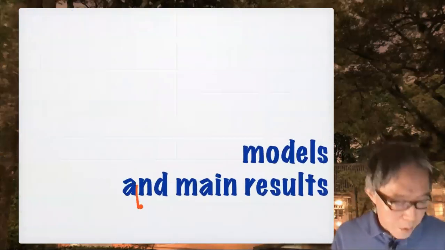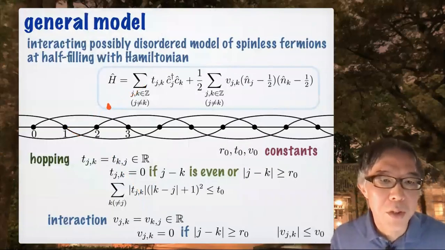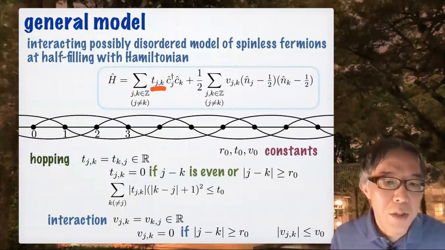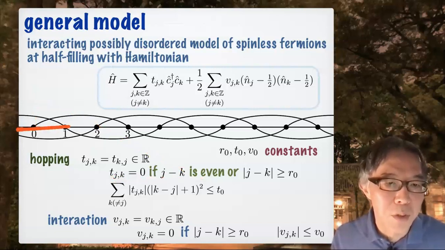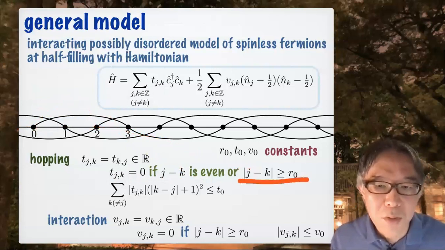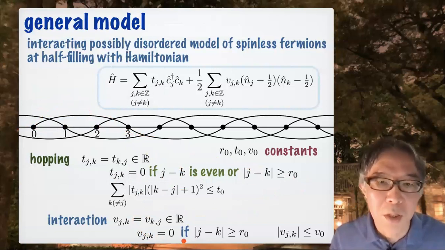Now I talk about my result. This is a class of models that I consider. This is a general Hamiltonian with interaction and possible disorder. t is the hopping amplitude. I assume that it's real and symmetric, and it's 0 when j minus k is even. So this means that you can have hopping between 0 and 1, 0 and 3, but no hopping between 0 and 2. It's short-ranged and summable. As for the interaction, I assume that it's short-ranged and bounded.